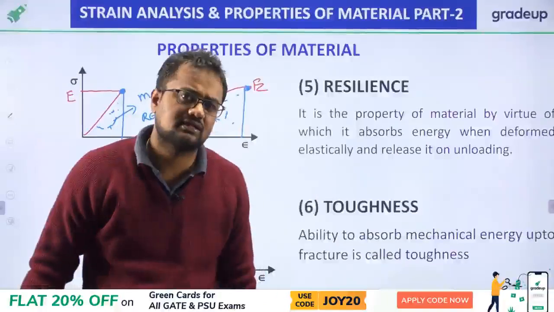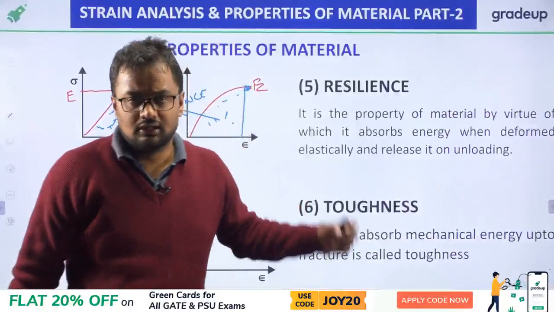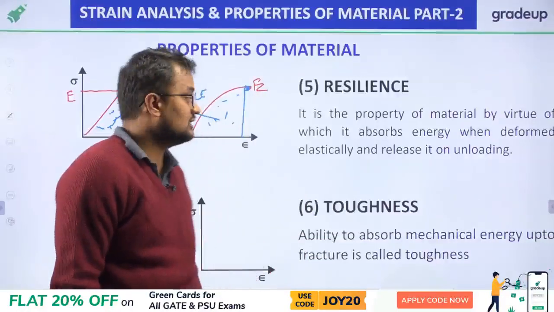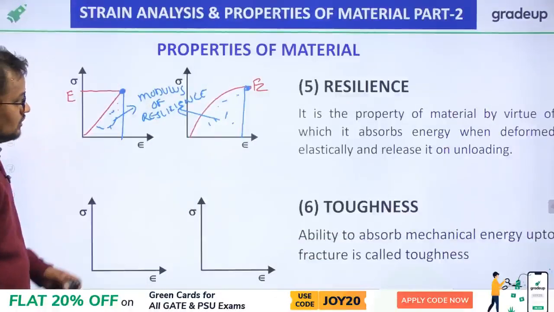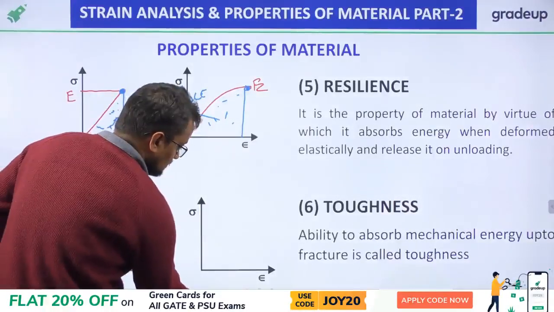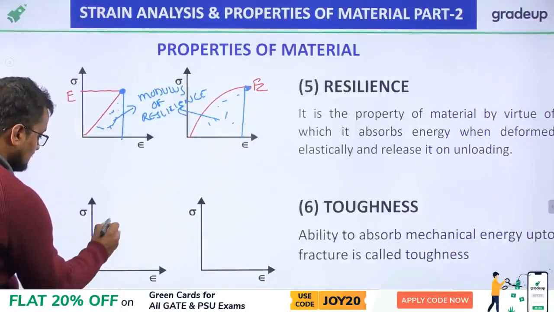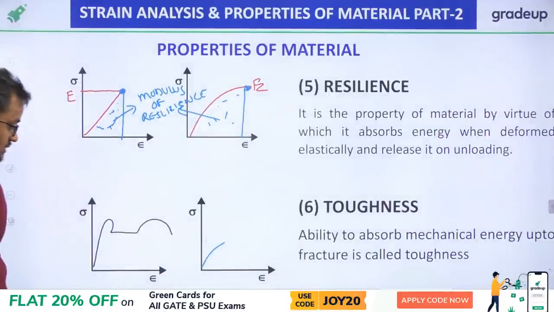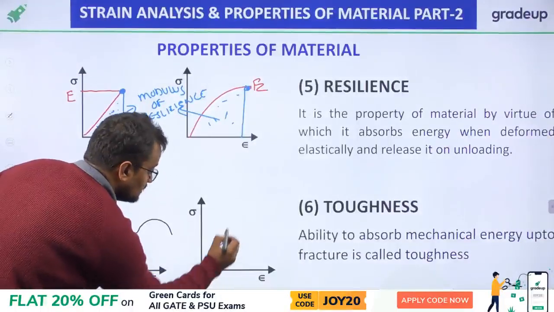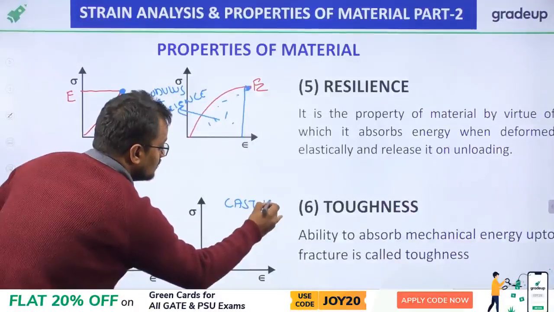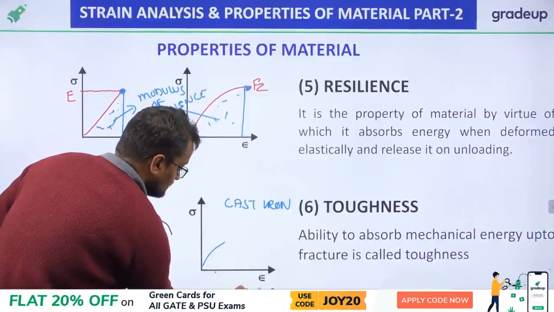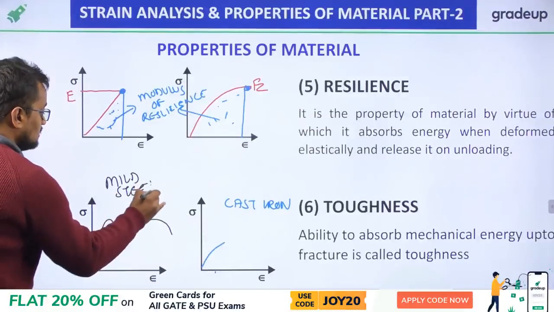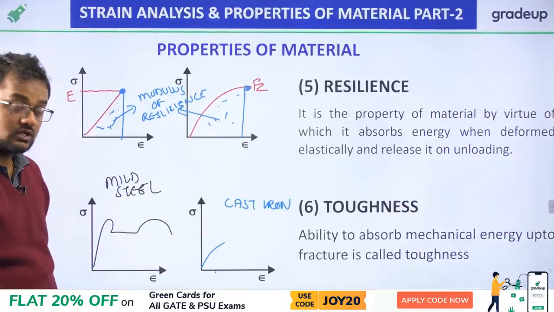In this session I am not discussing strain energy; we can see that while covering the deflection chapter. Okay, now what is toughness? My friends, suppose the mild steel graph is like this and the cast iron graph is like this. This is cast iron, and this is mild steel.